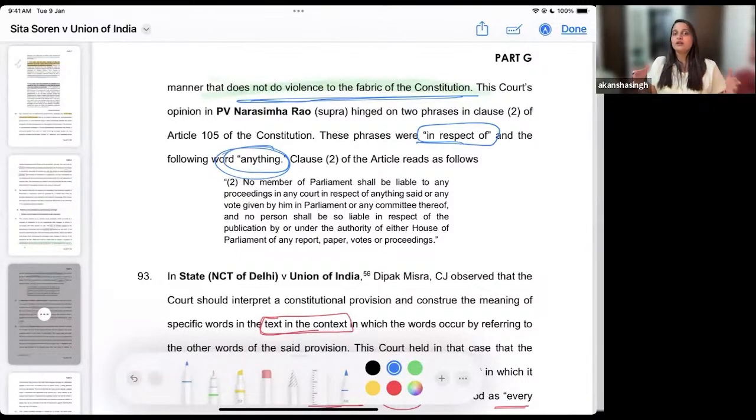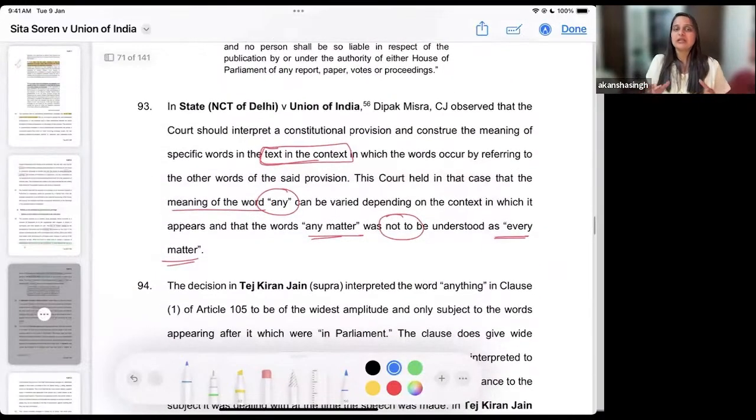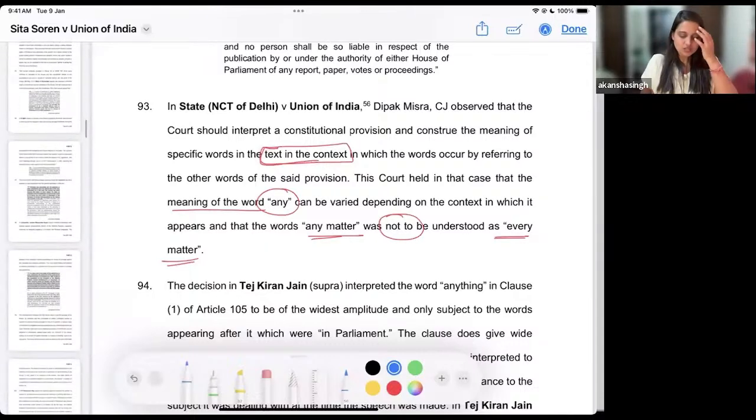We do not allow it to be granted a liberal interpretation. Rather, it has to be understood in the context of what is written in that particular provision. Here, under Article 105, it very clearly says speech and vote, because we wanted to grant you immunity for these set of privileges and functions only.